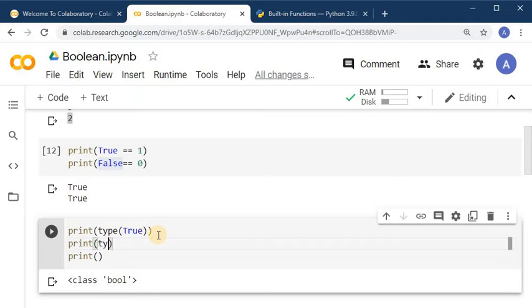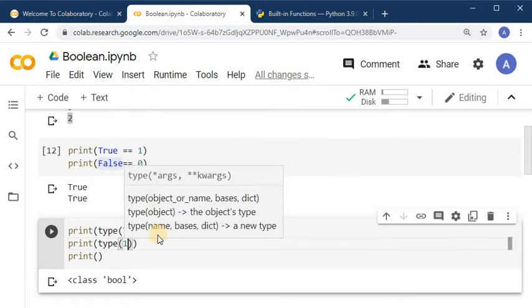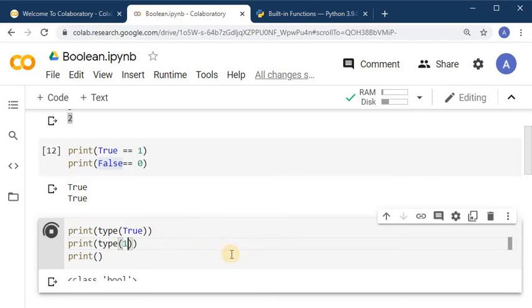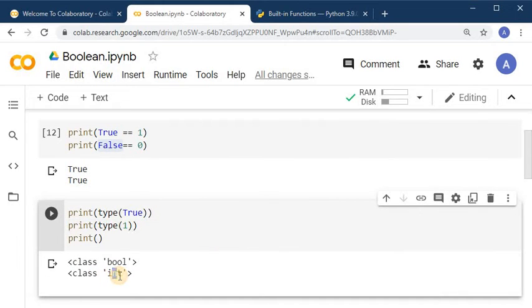because the class of 1 we get as integer.